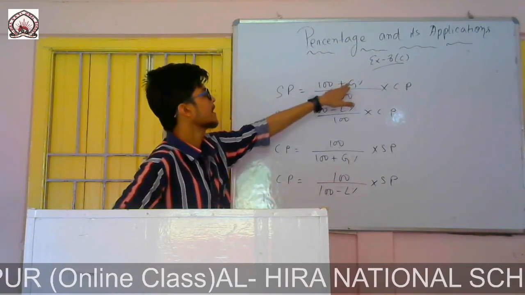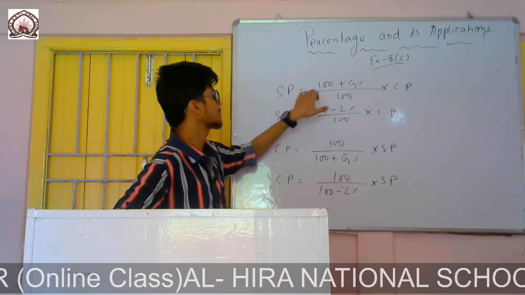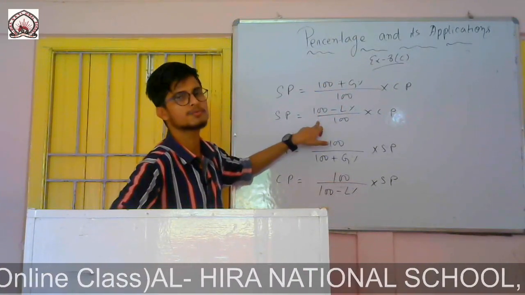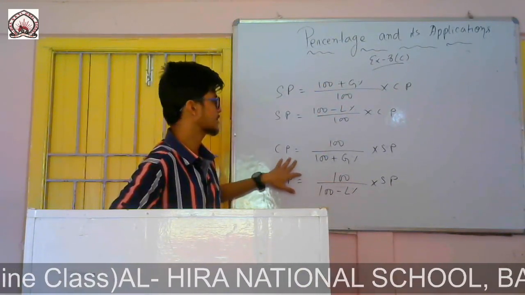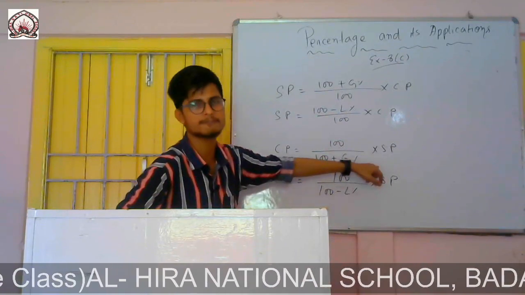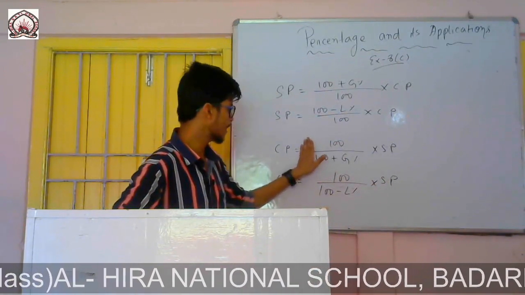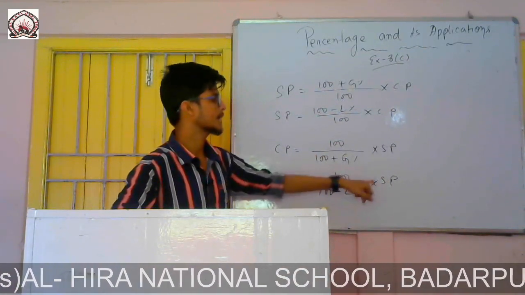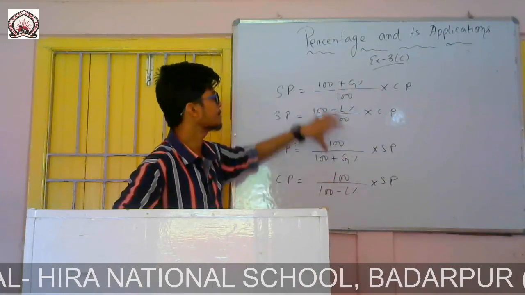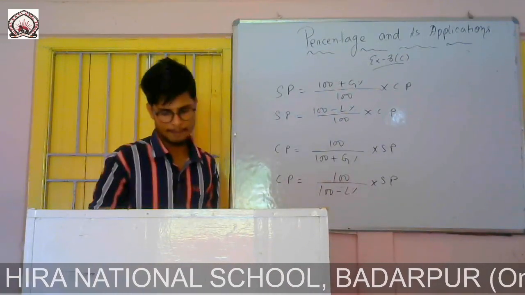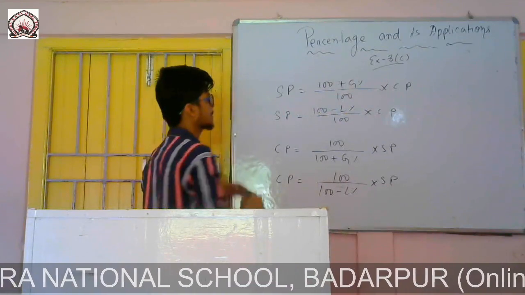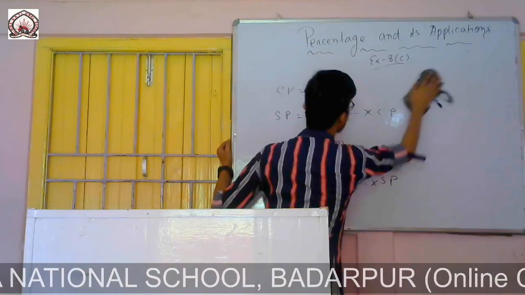So you can use these formulas to find SP and CP. If gain percent is given, you use this formula. If loss is given, you use this formula. Again, in case of CP, if gain and SP are given, you use this formula, and if loss and SP are given, you use this formula. If you simply put in the values, you will get the answer. So now question number 3 we will do by using this formula.